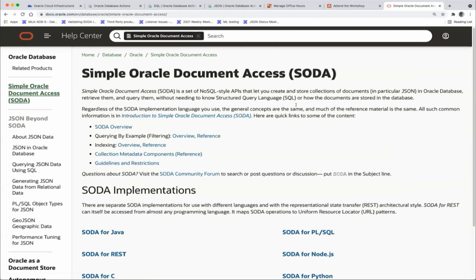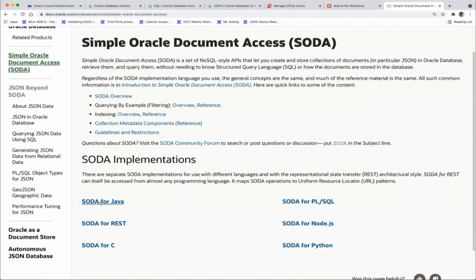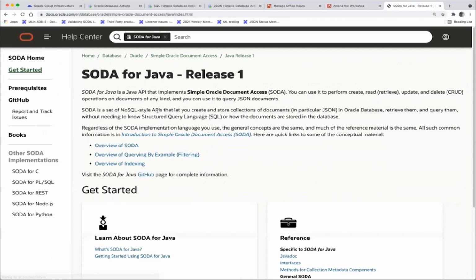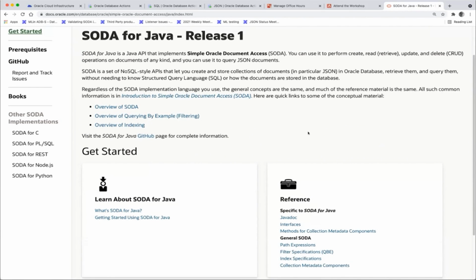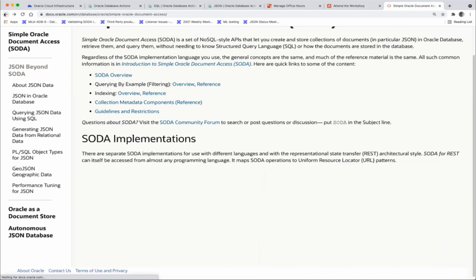Exactly. This is the introduction to SODA, and it has different implementations. Let's say you wanted to use it for Java, then you have to get, I think, a soda.jar file, and this gives you the ability to do these document store operations directly. You create your regular connection to Oracle database, your JDBC connection, and then with SODA you can run these puts and gets and inserts.